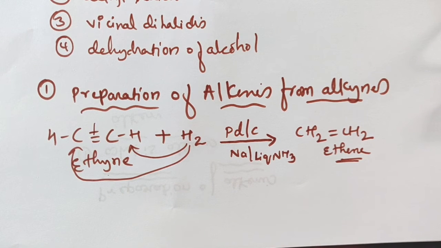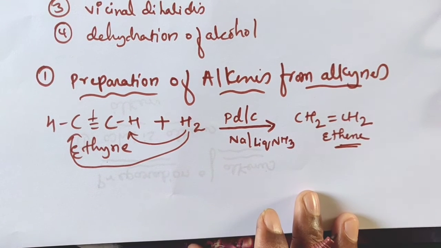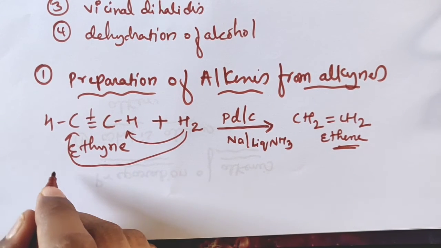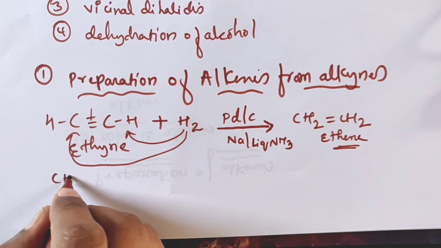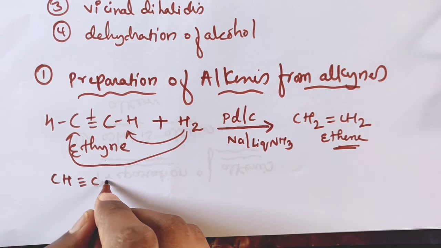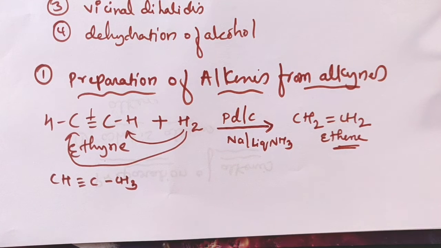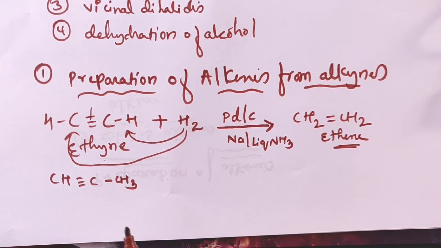Clear? So this is one of the very important methods. If you take one more example, you can take propyne, that is CH triple bond C single bond CH3.